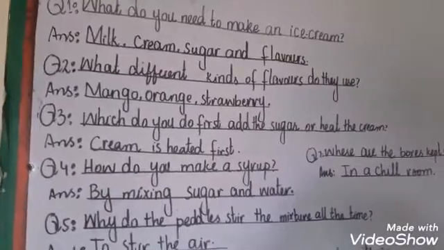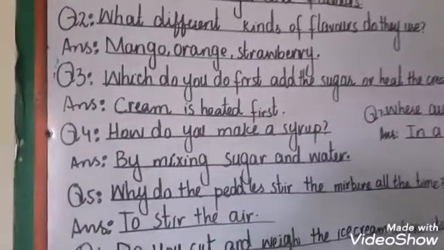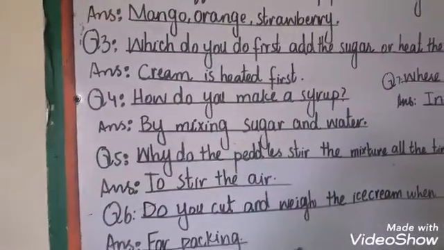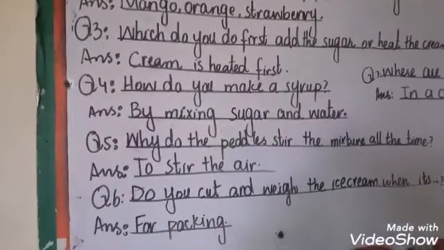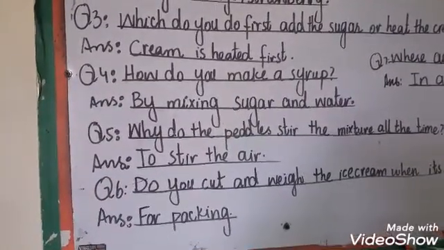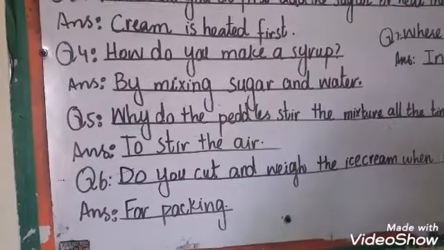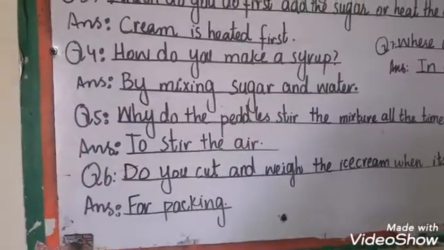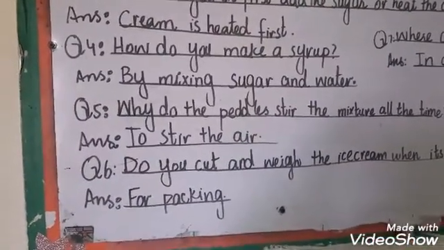Which do you do first? Add the sugar or heat the cream? Cream is heated first. How do you make a syrup? By mixing sugar and water. Why do the paddles still the mixer all the time? To stir the air.